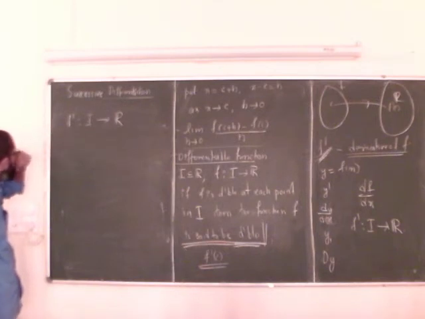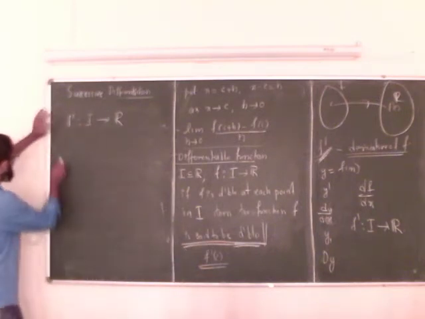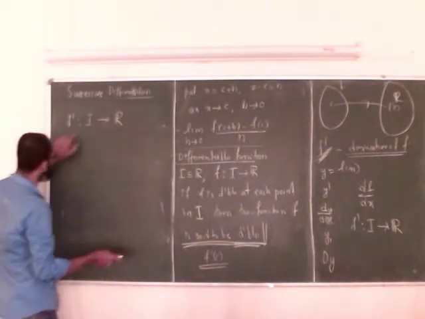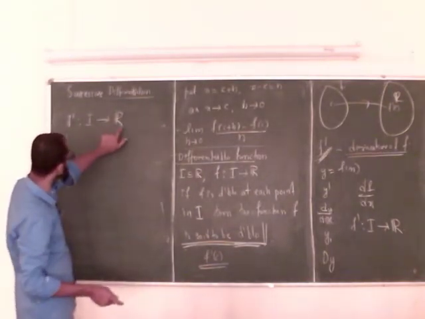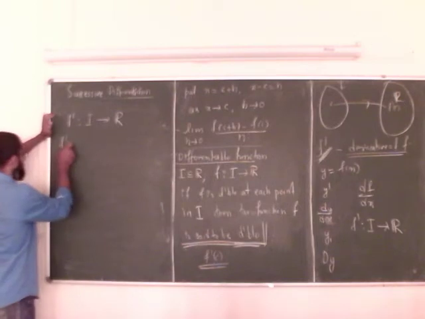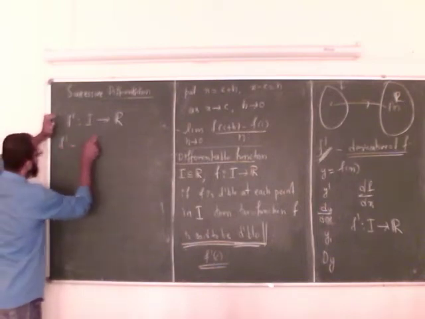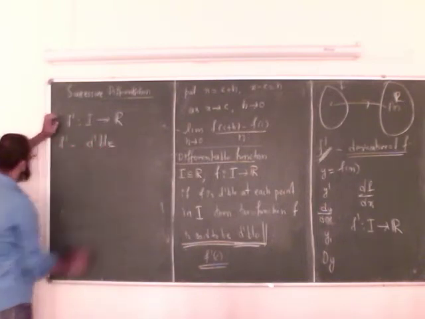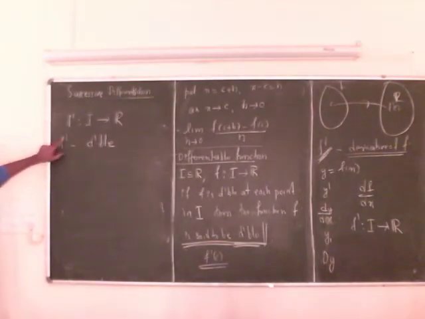If not continuous, it cannot be differentiable. Suppose f prime from I to R is differentiable, which means f prime is differentiable at all points of I. Then I can compute, in the same way, at each point of I the derivative of f prime.